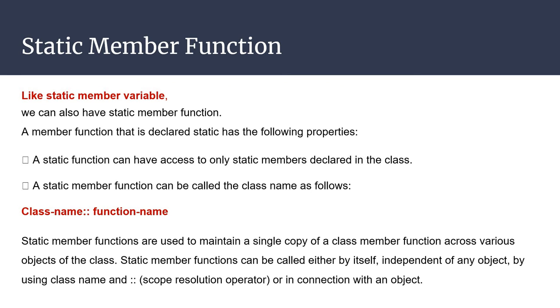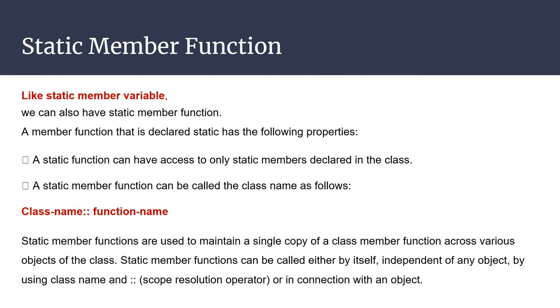Next is static member function. Like a static member variable, we can also have a static member function. A member function that is declared static has the following properties. A static function can access only the static members declared in the class. That means if we have declared a function as static, then that static function can only use static variables.